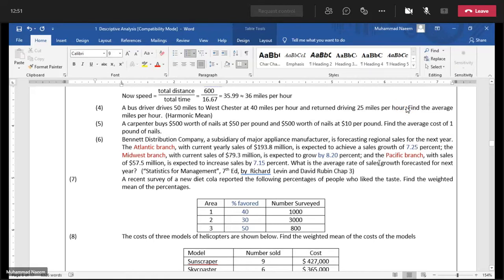What is the average rate of sale growth? We need to calculate the average of sale growth forecasted for the next year.